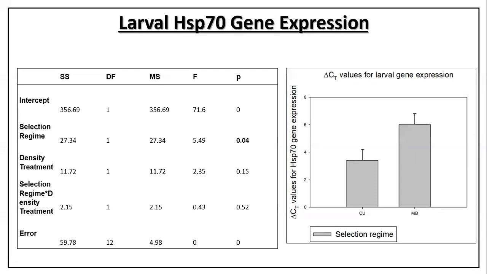On the y-axis is delta CT values; lower delta CT value means more expression. So the populations that were selected for adaptation to a poor developmental, crowded larval environment were expressing more HSP70 in the larval stages as compared to the populations coming from a healthy developmental environment.